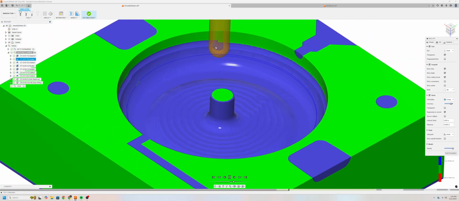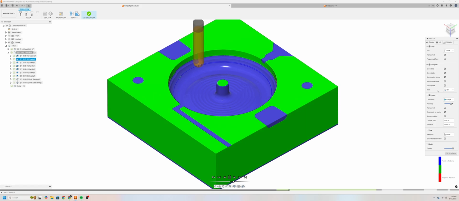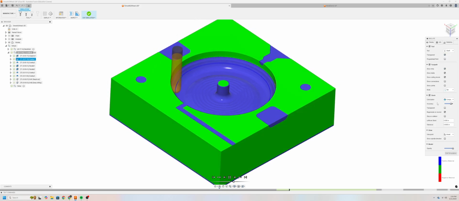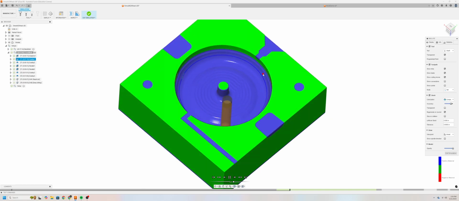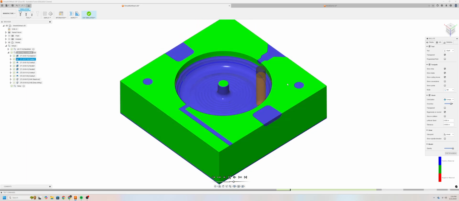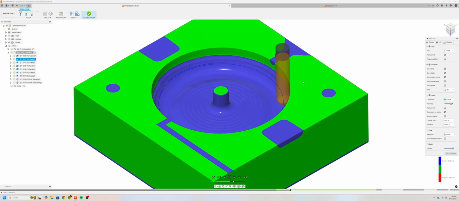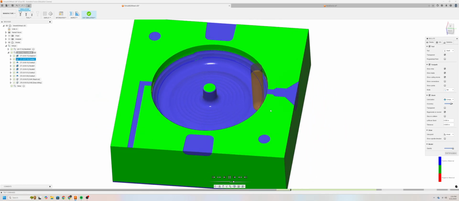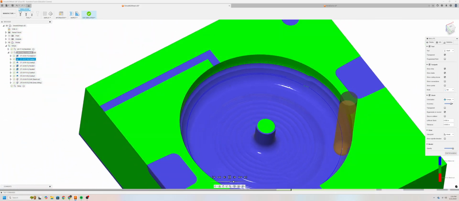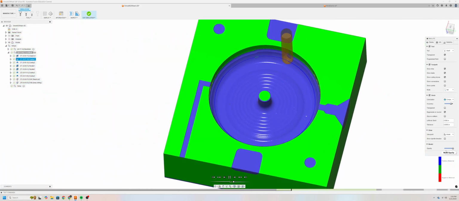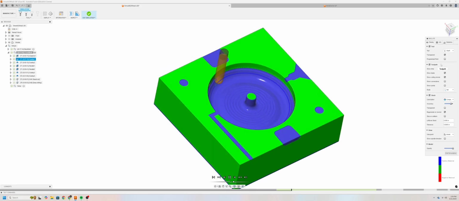Now this is only possible because I've made my tool transparent. I've also set my stock colorization to comparison. Basically what this does is I can see in blue where there's still stock left to be machined. Green is the stock that's already been to tolerance, and red is going to be where our stock is below tolerance, although I don't see any here. You can also make sure that shaft is only enabled. That way you don't have the giant tool holder in the way.